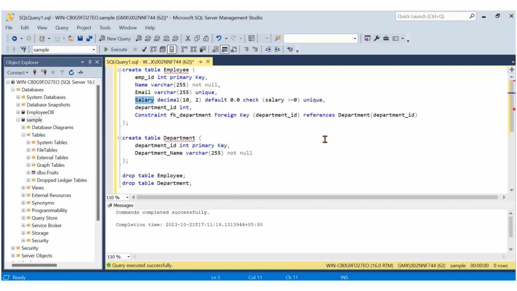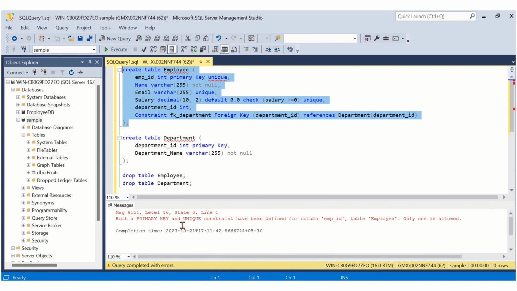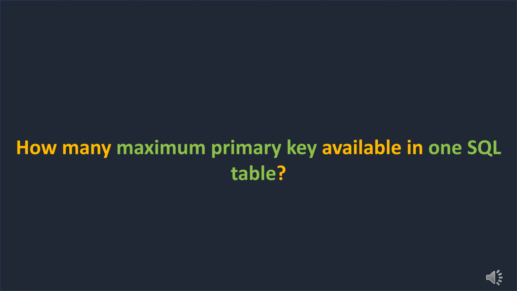But keep one thing in mind. Let me drop this table. You cannot apply the primary key and unique key together. Let me try this. See here, it will give the error because you cannot apply the primary key and unique key together. If the interviewer asks whether we can apply the primary key and unique key on a single column, then the answer should be, we cannot apply the primary key and unique key on the same column. Let's move on to our next question.